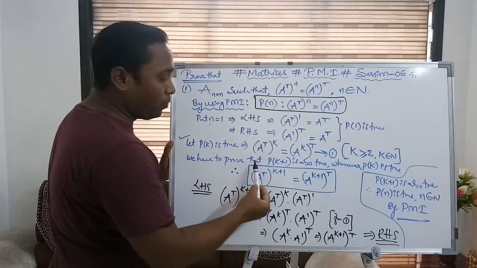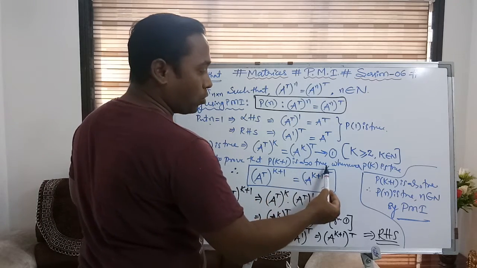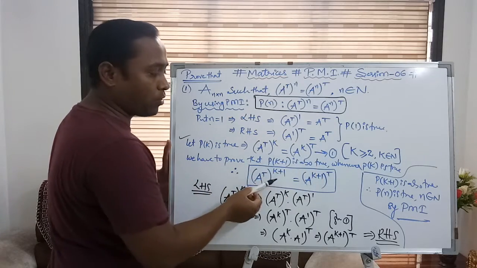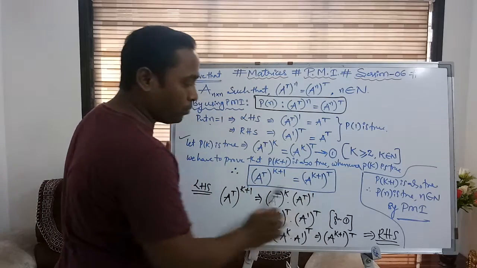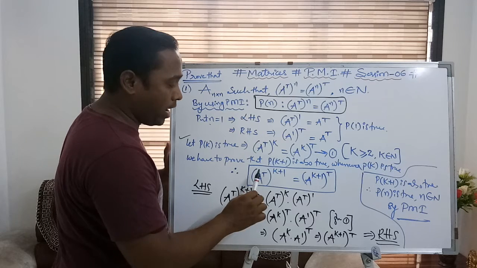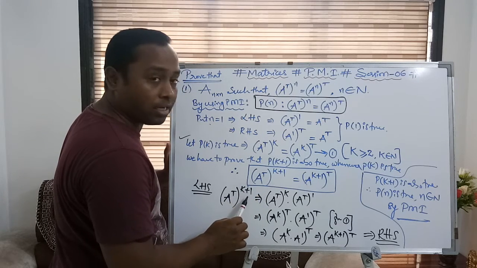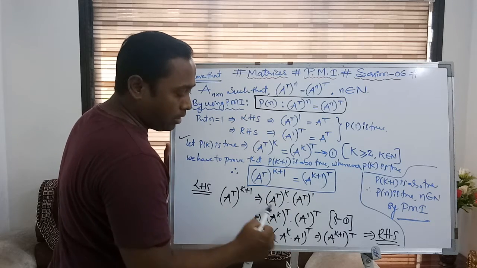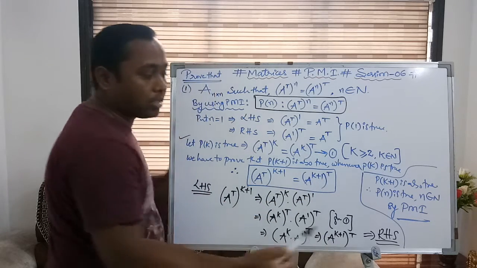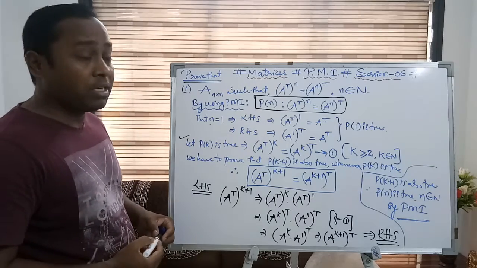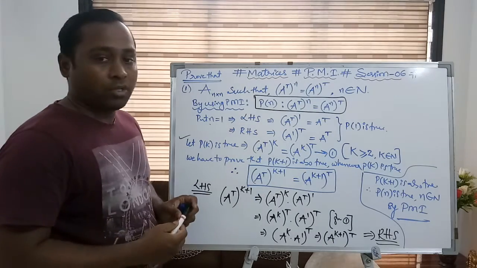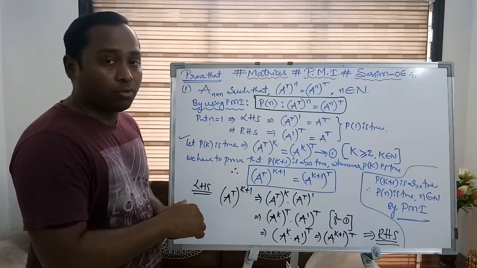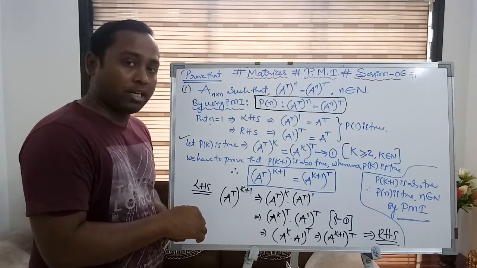And then we have to prove that P(k+1) is also true whenever P(k) is true. That is, whenever P(k) is true, P(k+1) will also be true. Means you need to prove this. So I took the left hand side, simplified it by using result number 1, and I was able to get the RHS. Hence it is proved. So the last statement is a must: P(k+1) is also true. Hence P(n) is true where n belongs to N by using PMI, principle of mathematical induction.